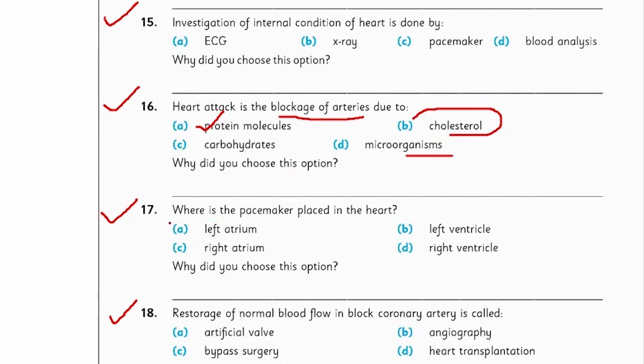Number 17 question is, where is the pacemaker placed in the heart? A pacemaker is a device to regulate the normal rhythm of the human heartbeat. So it is placed at the left atrium, or the left ventricle, or the right atrium, or the right ventricle. Whatever the answer, you have to find out and then give the reason.